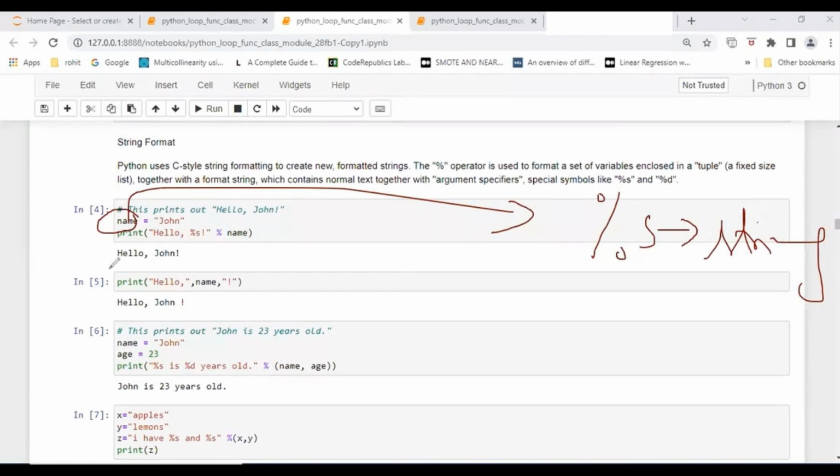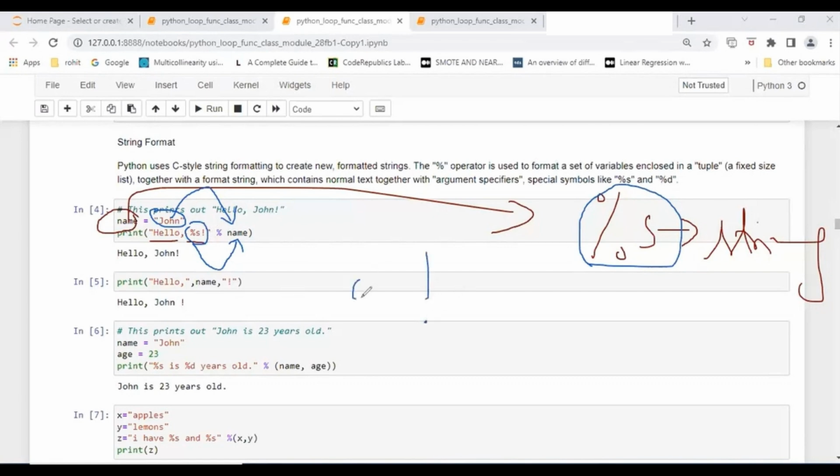Second thing here, you can see hello. See how I'm writing here, hello. So hello is a static word, and here you can see %s. This %s represents the string, which can be filled by name. Name itself is holding the string value here. So I'm writing here, hello %s, exclamation sign.